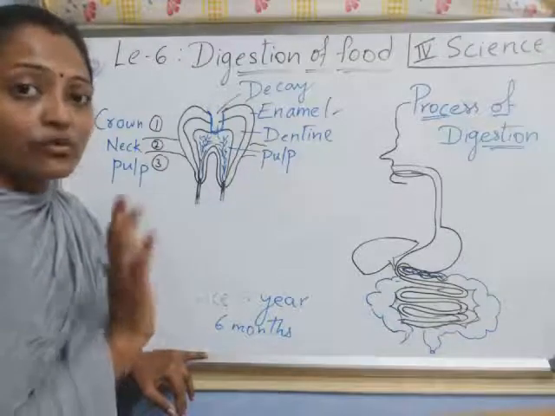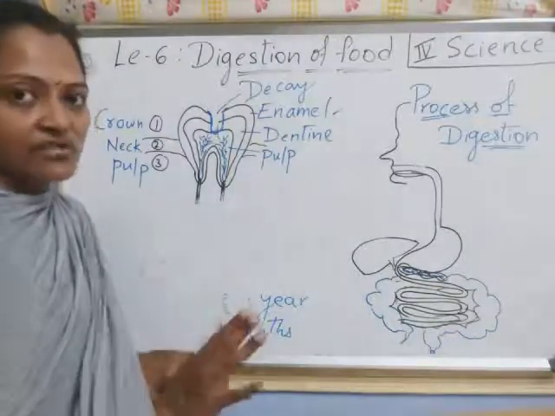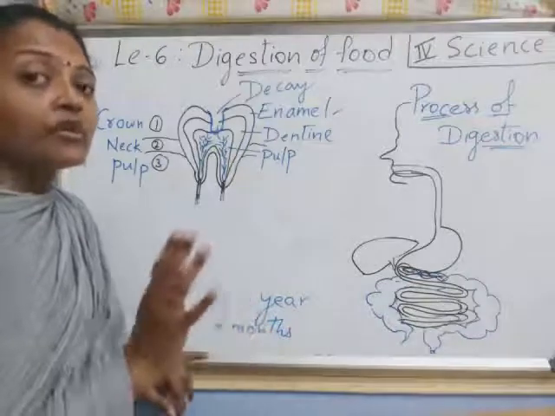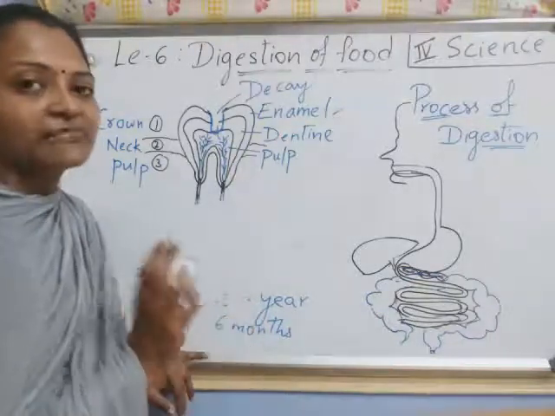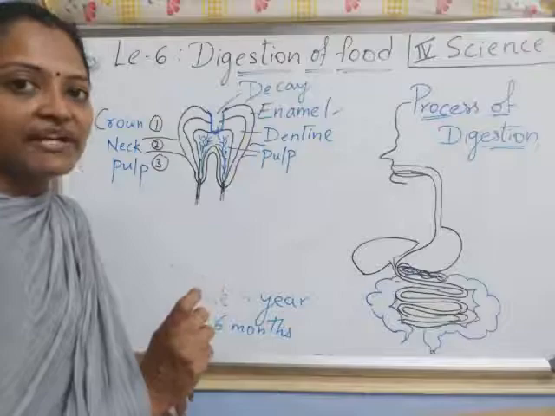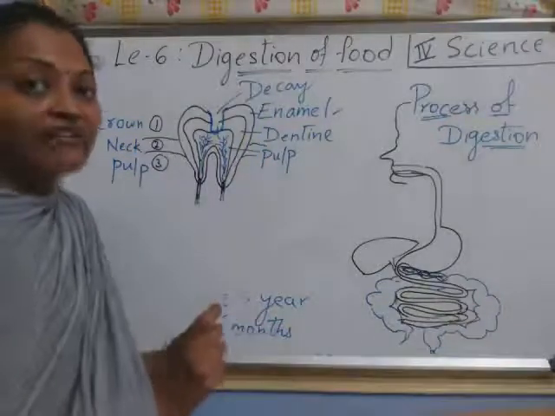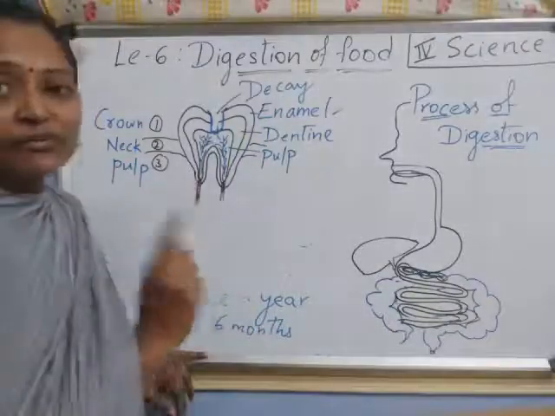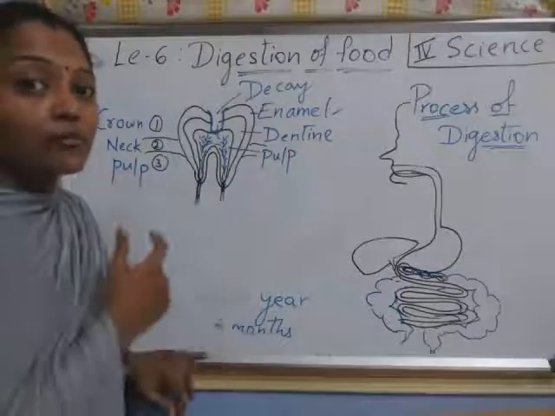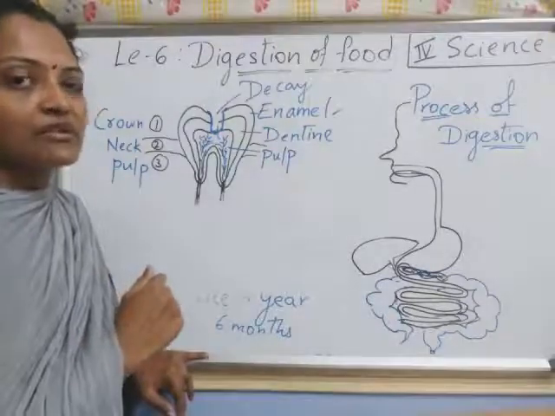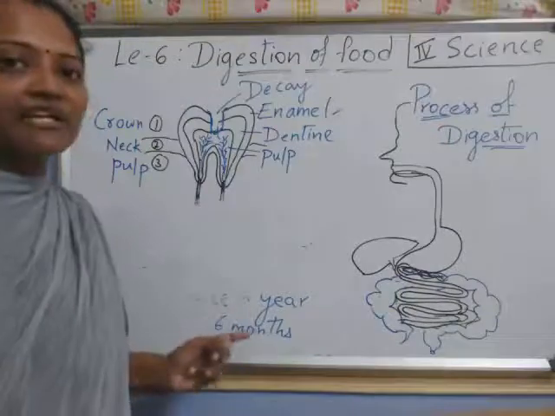And don't eat too many candies and chocolates. Right, children? Take more calcium food like milk, eggs, cheese, so that you can protect your teeth. And before going to bed, you always rinse your mouth with water like that. Understood? Got it? So that you can take care of your teeth.